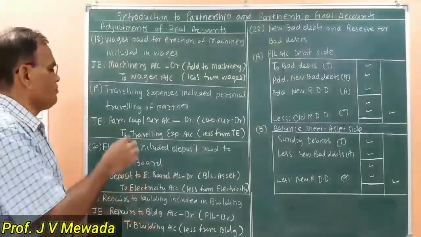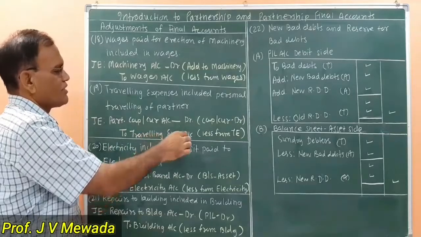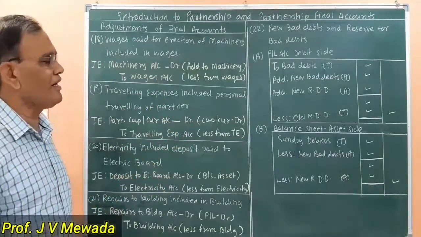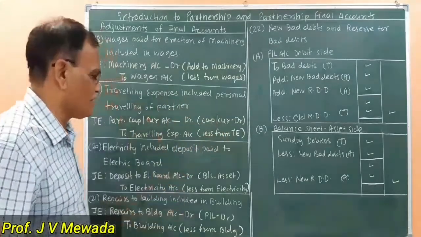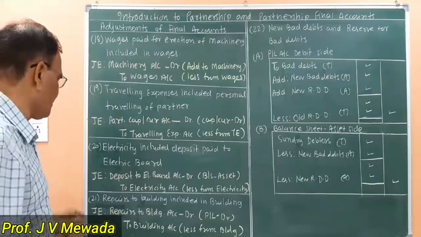So we are passing the entry: partner's capital or current account debit, to traveling expense account. We are crediting traveling expense account, which we are reducing from the traveling expenses. So less from traveling expense, and we are showing it on the debit side of partner's capital or current account.